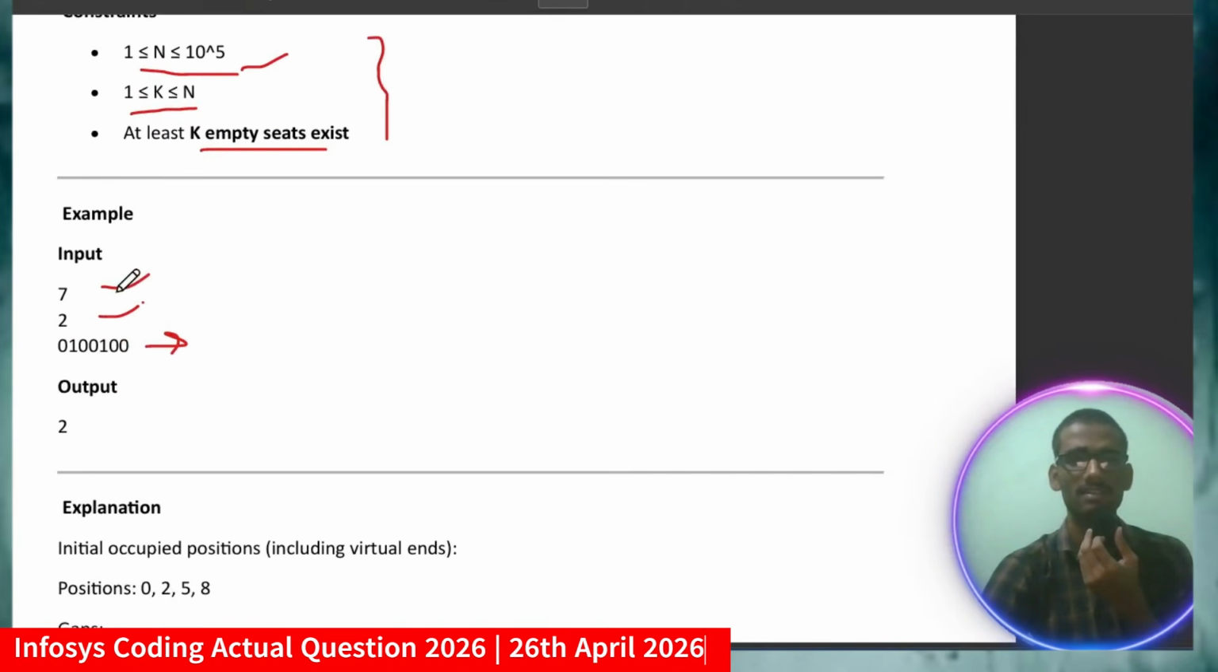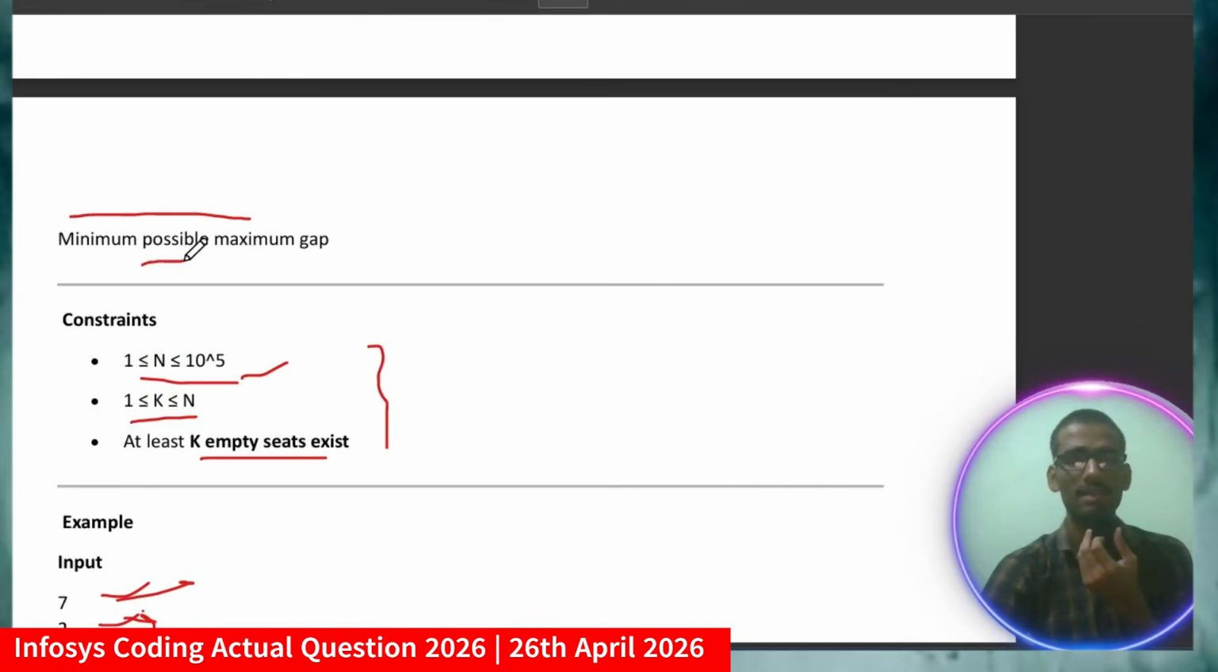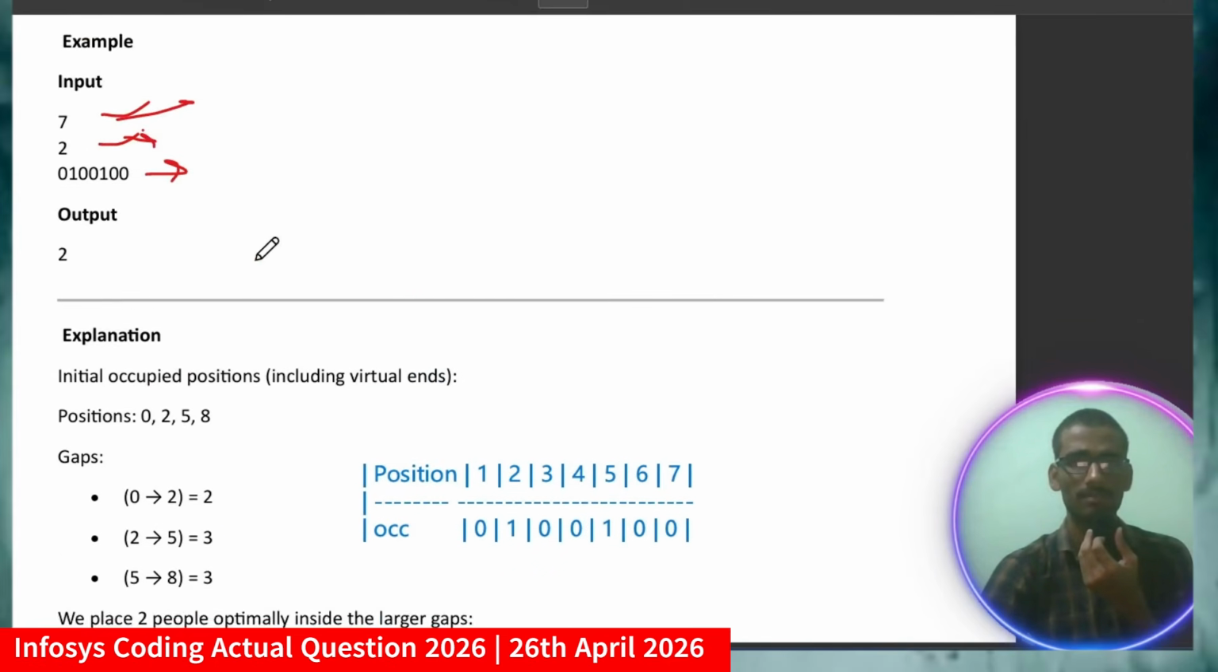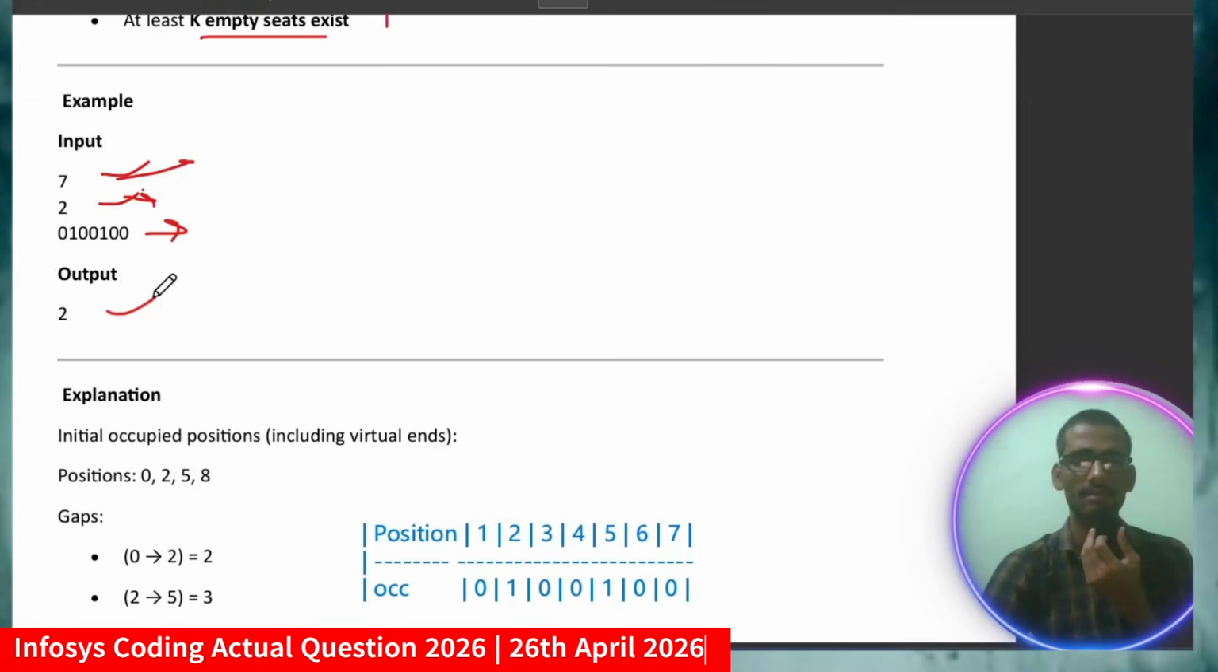So here 7 seats are there, and you want to add 2 people. Now you have to just output the minimum possible maximum gap. So here the output I am getting is 2.